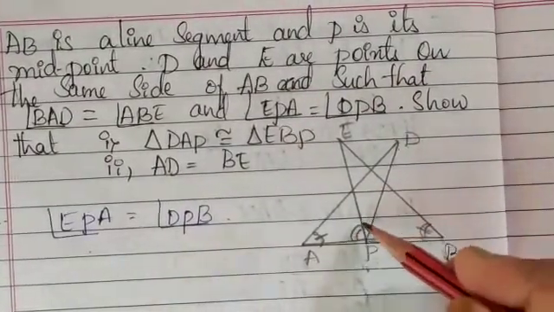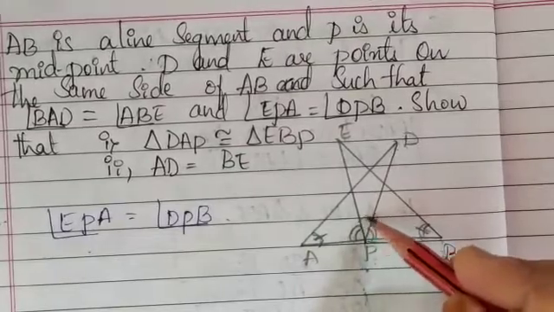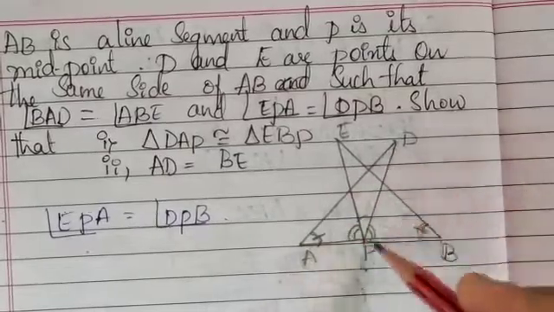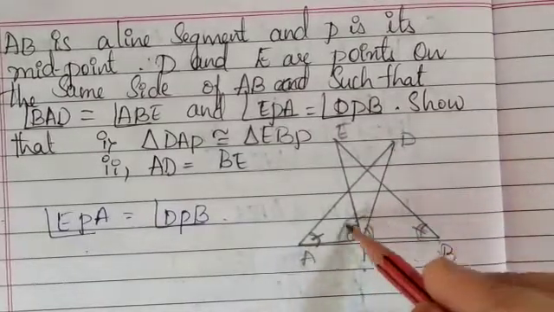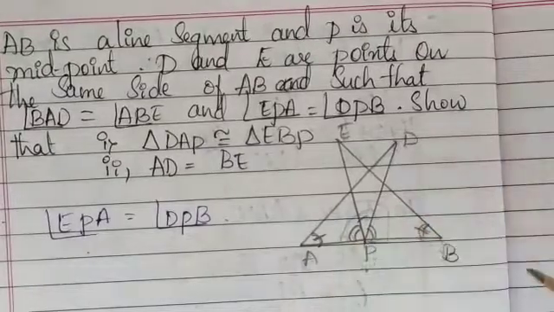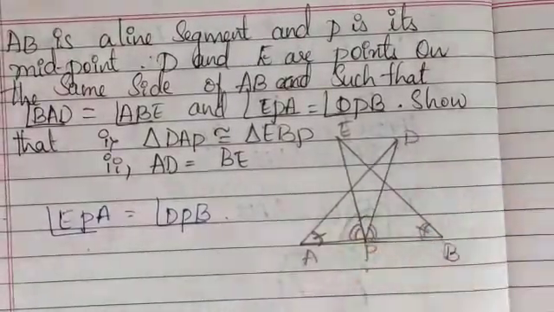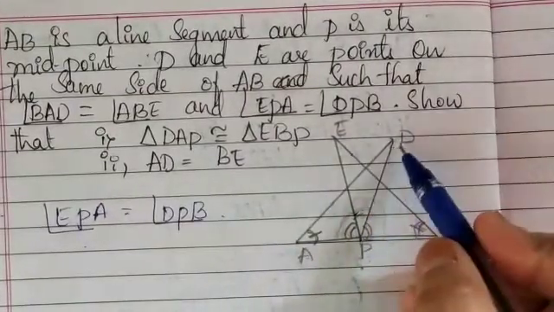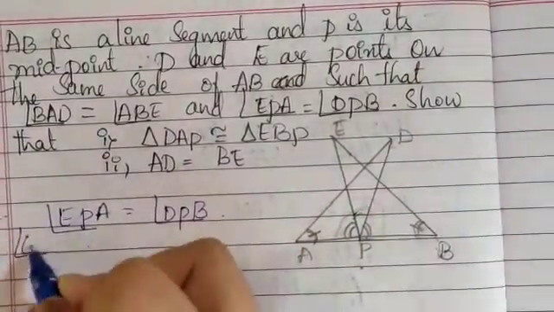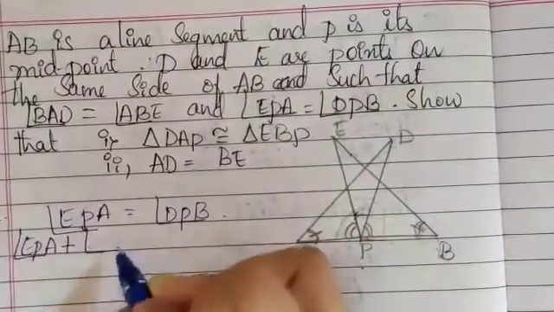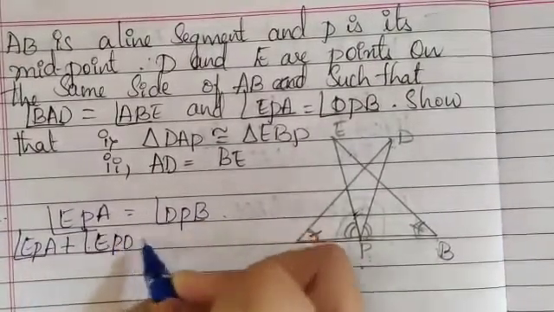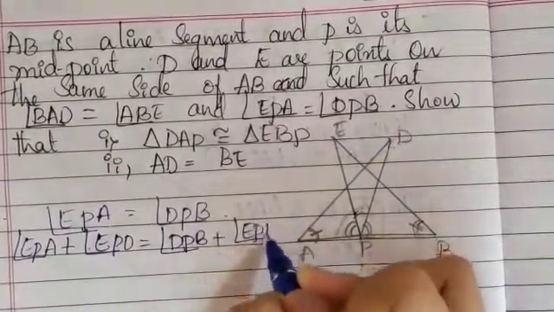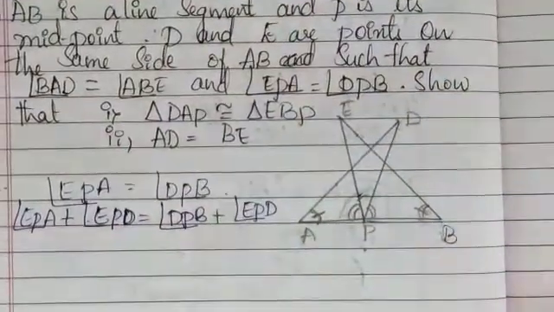If I add this angle to here, so if I consider triangle APB, this angle will be equal to this whole angle. I think you have understood now, like previously. If I want to add this angle, it is EPD here. So for both sides I am going to add angle EPD: EPA plus EPD is equal to DPB plus EPD.